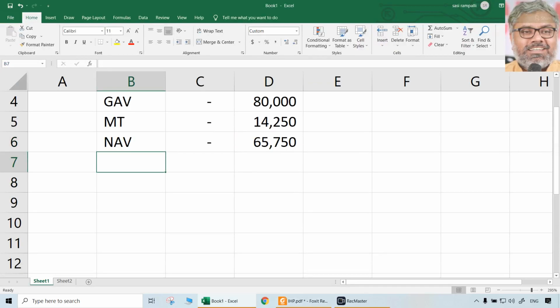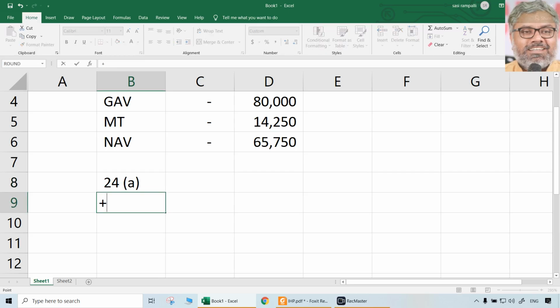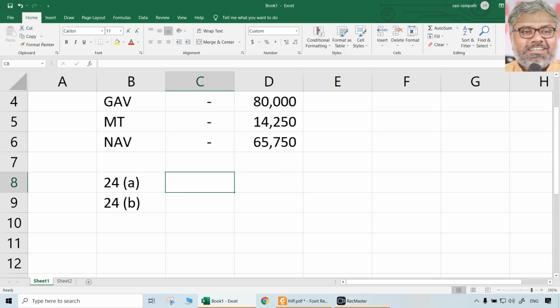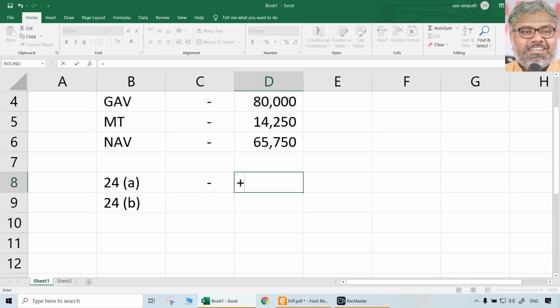Now from that, deductions under 24A and 24B will be available. So let us take 24A and 24B. 24A will be nil for the self-occupied portion, and for the let out portion it will be 30% of net annual value.